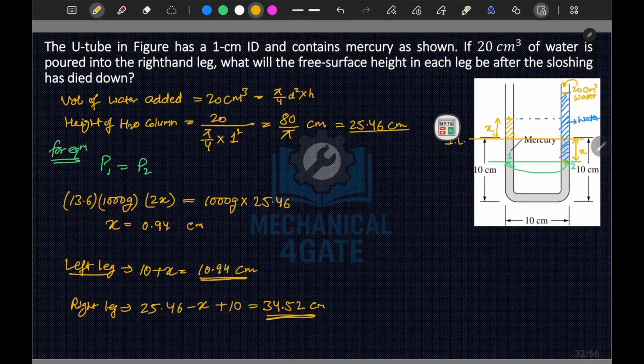So this is your free surface height in each leg. I hope you understood this till here.